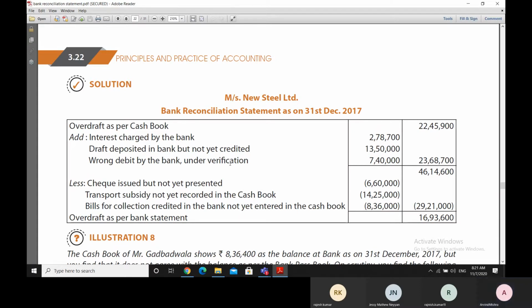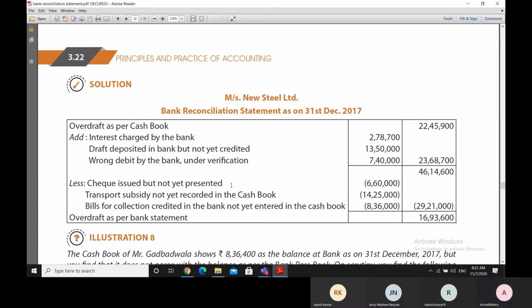Now there are certain checks which have been issued but not yet presented to the bank. New Steel Limited has issued some checks to the parties, but those parties have not yet presented them in the bank.